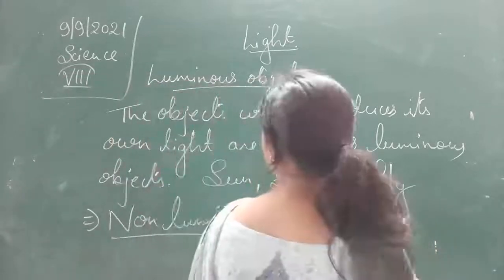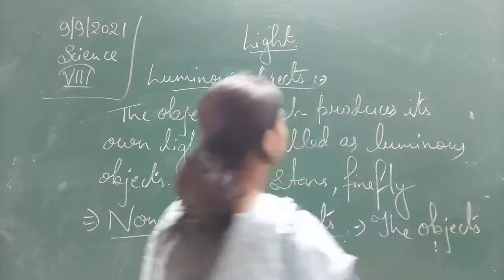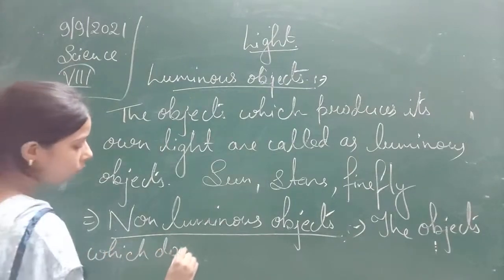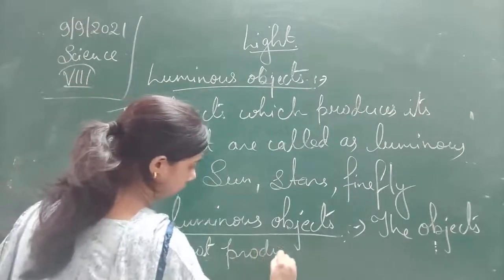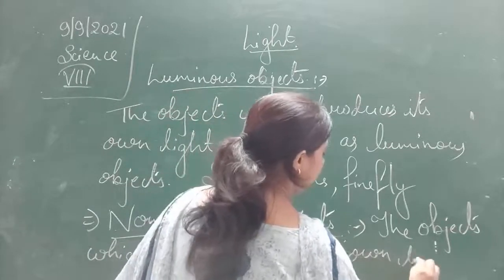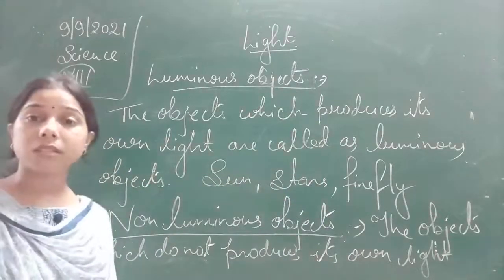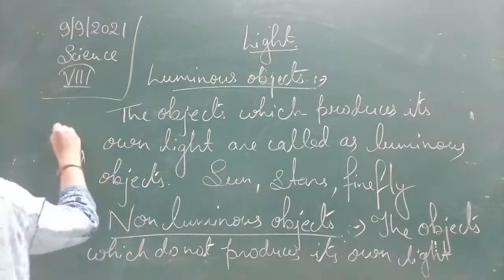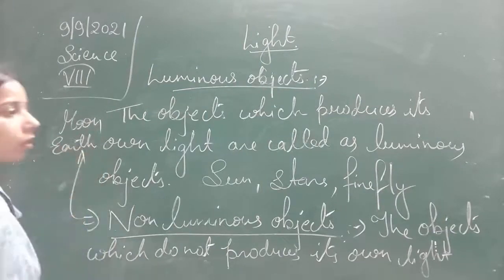So the objects which do not produce their own light are called non-luminous objects. Examples of non-luminous objects, students, are the moon, the earth, or any of the planets.